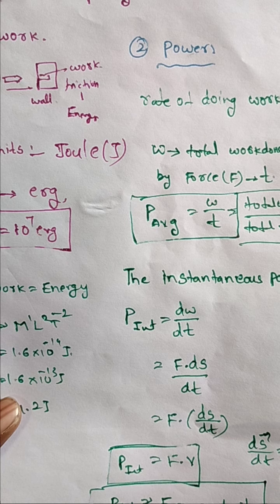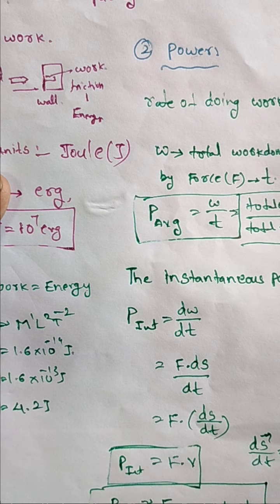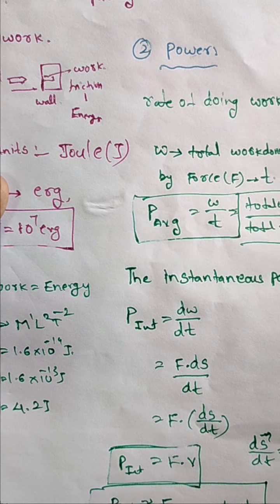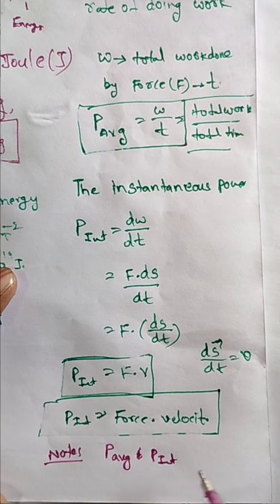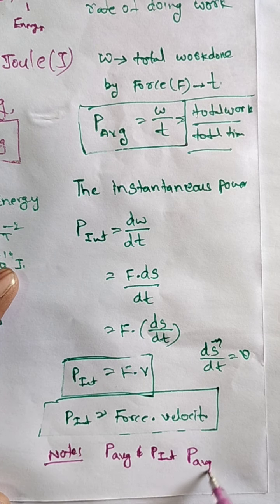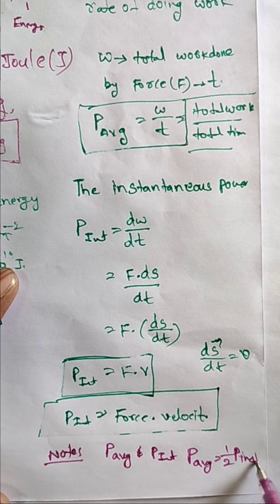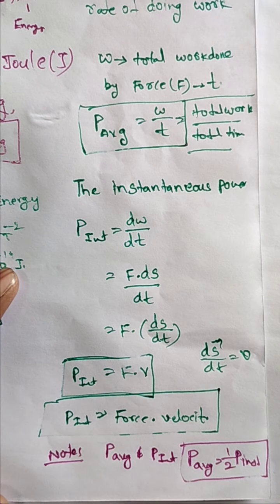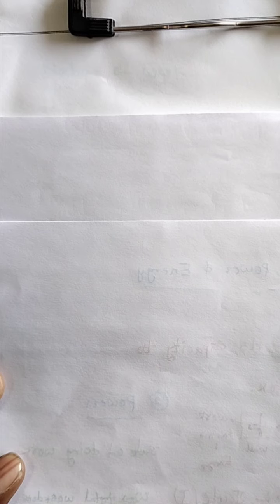Note: what is the relation between P average and P instantaneous? Please remember, P average is equal to 1 by 2 P instantaneous. This is the relation between average and instantaneous power.